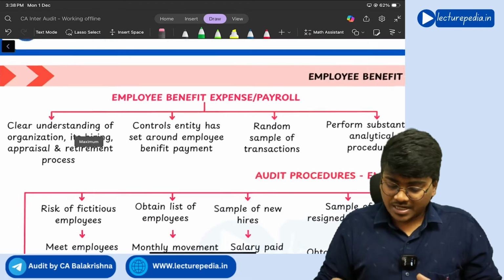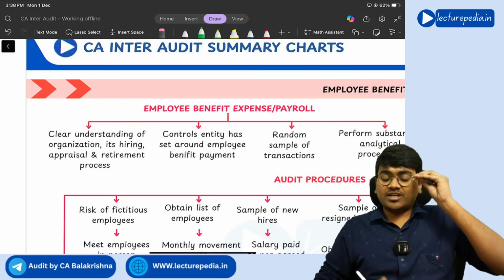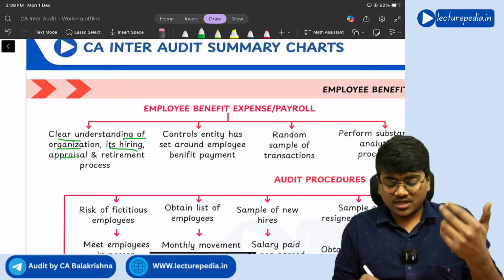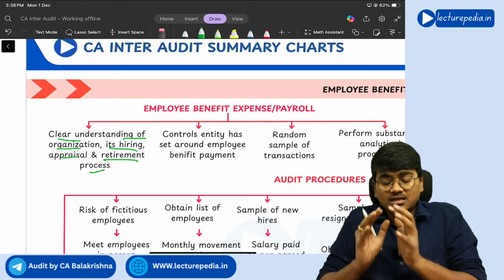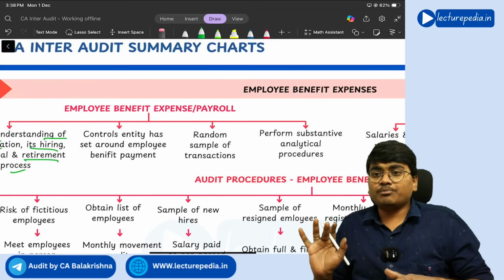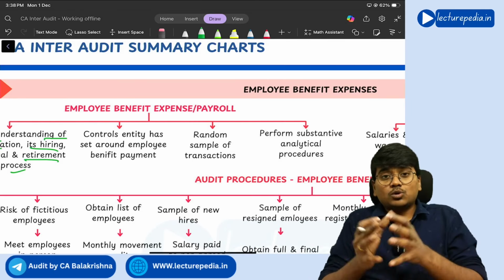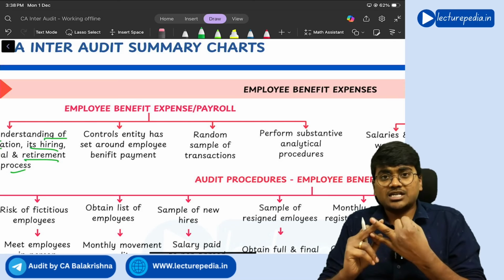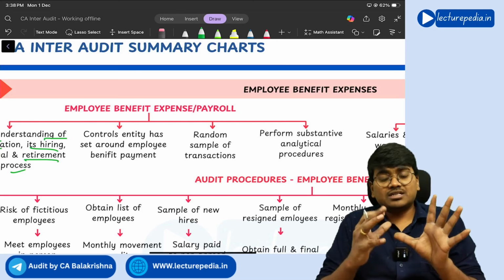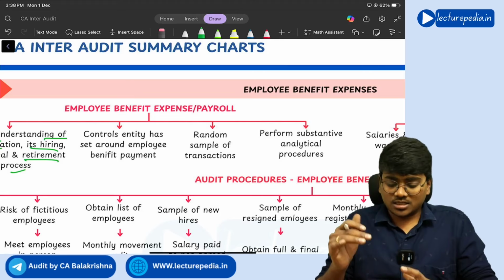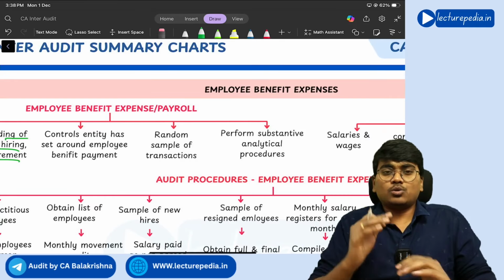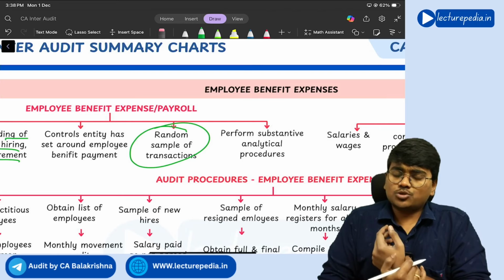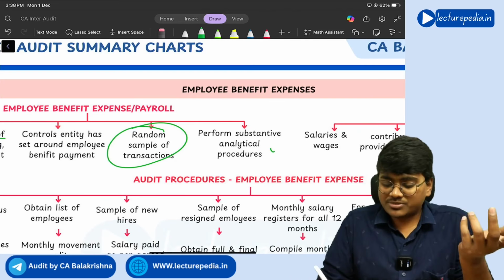Next, employee benefit expenses. This will be simple: clear understanding of the organization, its hiring, appraisal and retirement process. So you need to understand the HR policies of the organization simply, and controls that are there around the employee benefit payments. See, this employee benefit payment includes salaries, gratuity, PF, ESI, the relevant TDS that you make, all these come under understanding. So there should be proper controls around these employee payments, and a random sample of transactions you need to select and verify them and perform substantive analytical procedure.